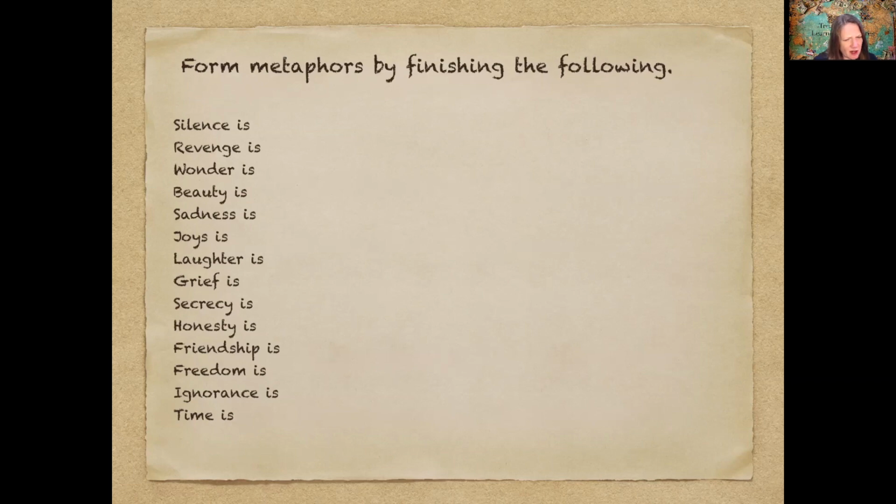You don't have to do one for every single one. Joy is a gift. It should say joy, not joys. Joy is a gift. Laughter is good medicine. Laughter is medicine.